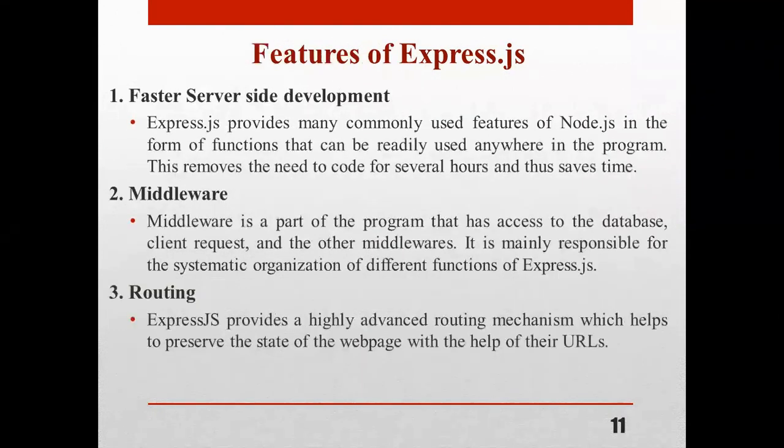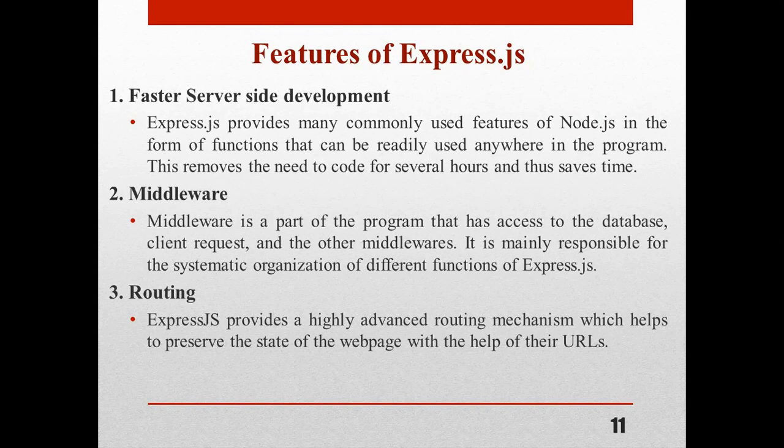See the features of Express.js. The first one is faster server-side development. Here Express.js provides many commonly used features of Node.js in the form of functions that can be readily used anywhere in the program. This removes the need to code for several hours and thus saves time. As I said in the previous slide, we can easily use the features of Node.js in Express.js.